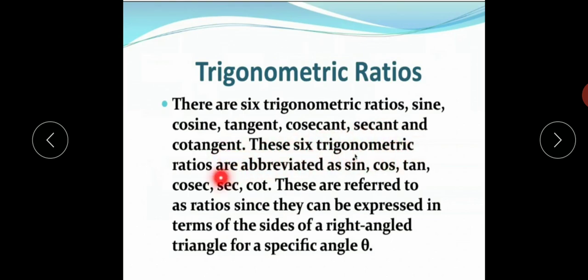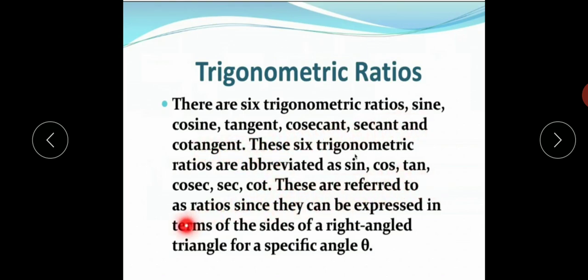These 6 trigonometric ratios are abbreviated as follows. The abbreviation of sine is sin, but we read it as sine. The abbreviation for cosine is cos, for tangent is tan, for cosecant is cosec, for secant is sec, and for cotangent is cot.